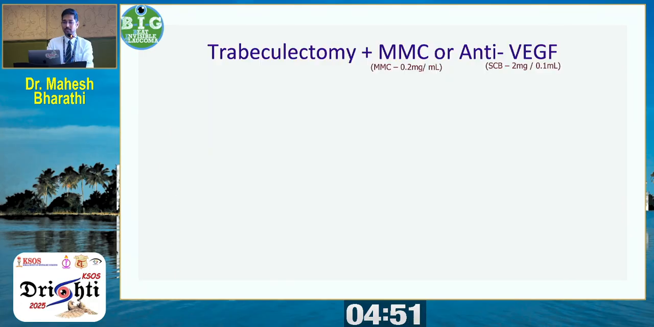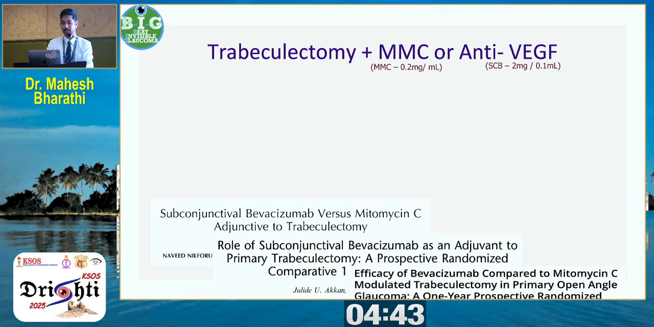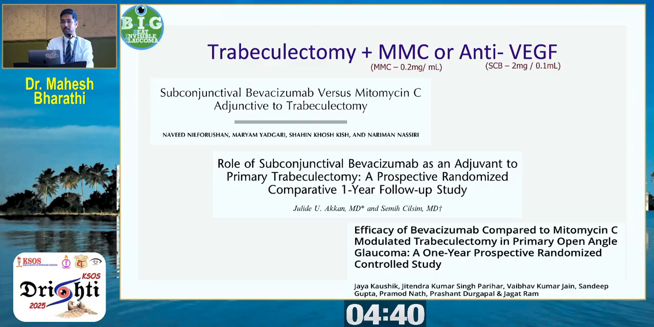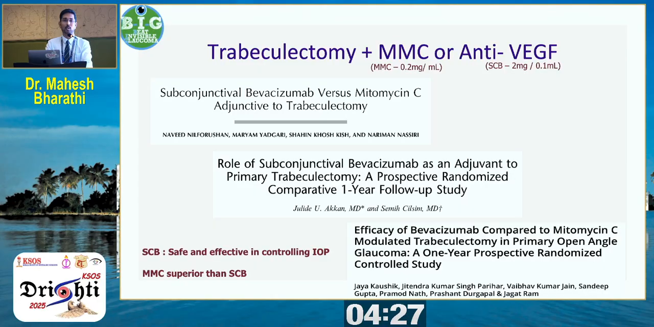There has been a debate whether to do trabeculectomy with MMC or trabeculectomy with anti-VEGF in the subconjunctival space. A couple of major randomized controlled trials published in the Journal of Glaucoma talk about subconjunctival bevacizumab being safe and effective in controlling intraocular pressure. But over 1 year and 2 years of follow-up, mitomycin C augmented trabeculectomy has always been superior to subconjunctival bevacizumab. The mode of delivery discussed here is subconjunctival bevacizumab, either as injections or sponges.